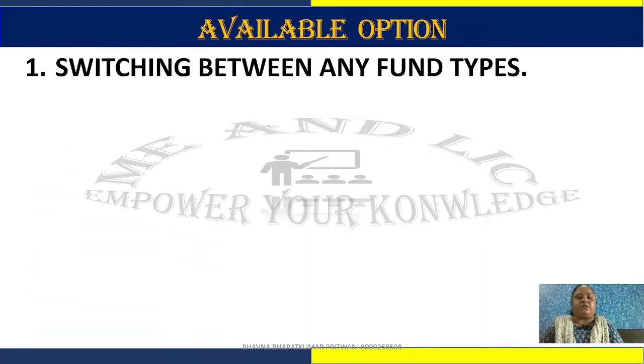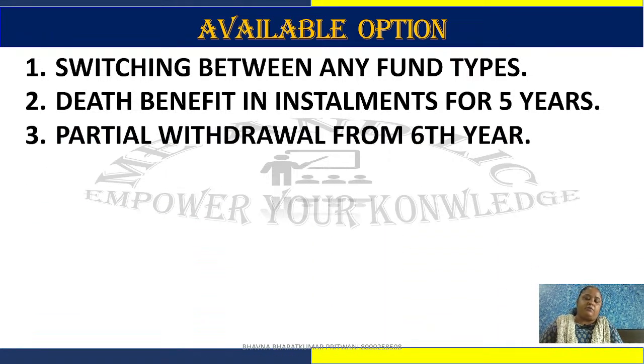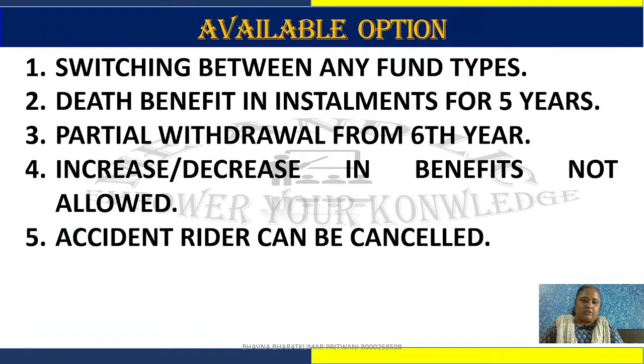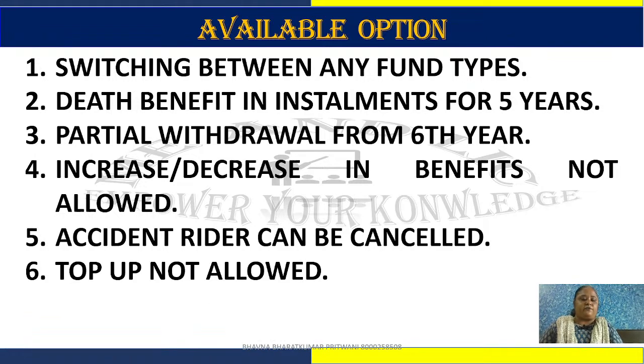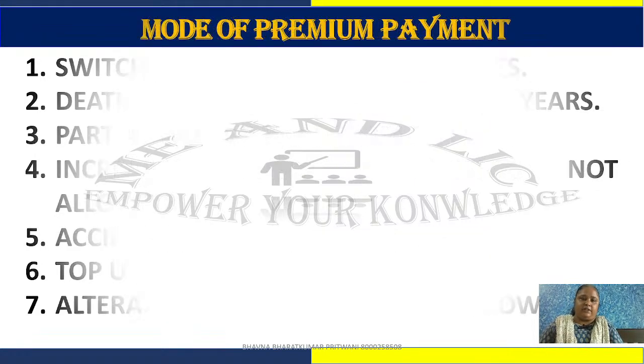Now, available options in this plan: switching between any fund, 4 times in a year you can do free of cost, no cost is charged. After four, means from the fifth onwards, it is charged 100 rupees plus GST. Death benefit you can take in installments for up to 5 years. Partial withdrawal from the 6th year onward is available, but increase and decrease in benefits is not allowed. Accidental rider we can add or cancel, but once we cancel we can't add it again. Top up facility is not available, and alteration to another plan is not available in this plan.